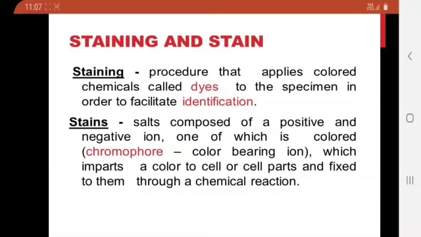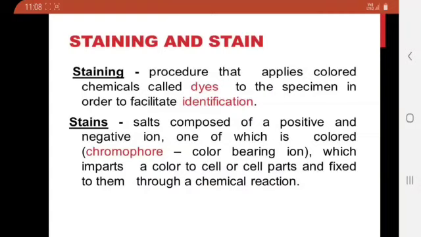Any one of these ions acts as a chromophore. Chromo means color, so chromophore means a color-bearing ion. It takes part in the coloring of the cells or cell parts with the help of a chemical reaction.